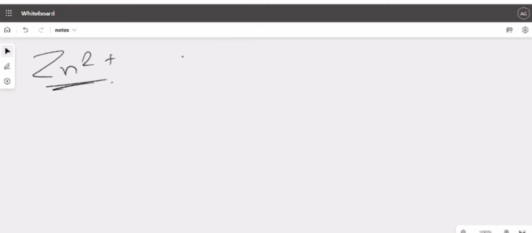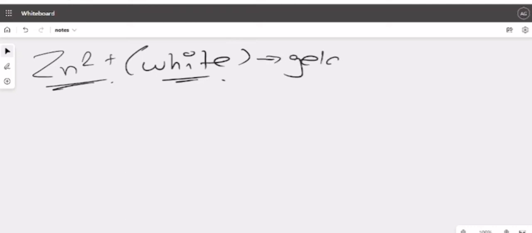So zinc salts will form a white precipitate. That you have to remember. White precipitate. But what type of white? It's a gelatinous white. That thing you need to remember.